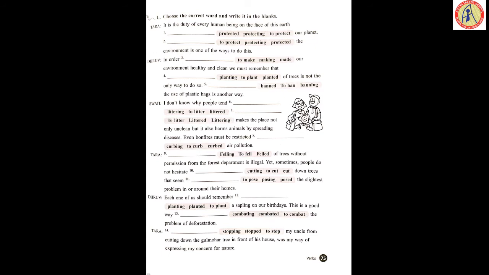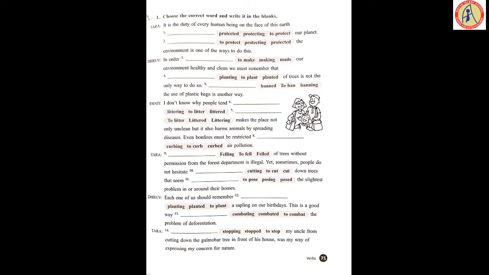Protecting the environment is one of the ways to do this. Now Dhruv, in order to keep our environment healthy and clean, we must remember that planting of trees is not the only way to do so. Banning the use of plastic bags is another way. So hope it is so easy. You can say the answers here.